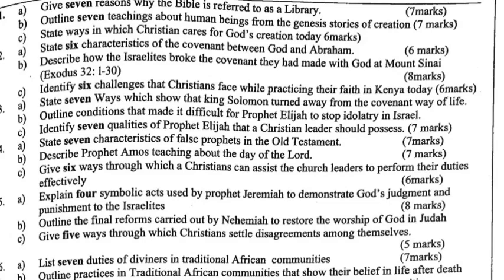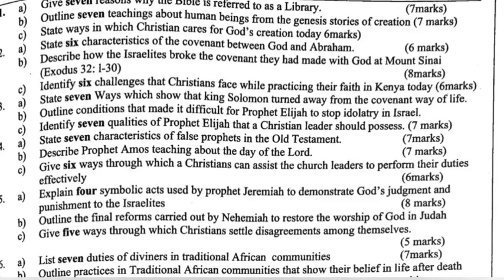Question 2a. State 6 characteristics of the covenant between God and Abraham. B. Describe how the Israelites broke the covenant they had made with God at Mount Sinai, as found in Exodus chapter 32, verse 1 to 30. C. Identify 6 challenges that Christians face while practicing their faith in Kenya today.